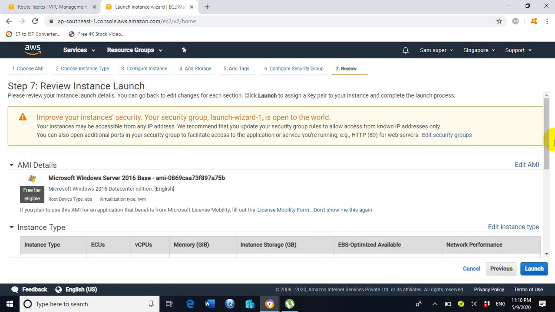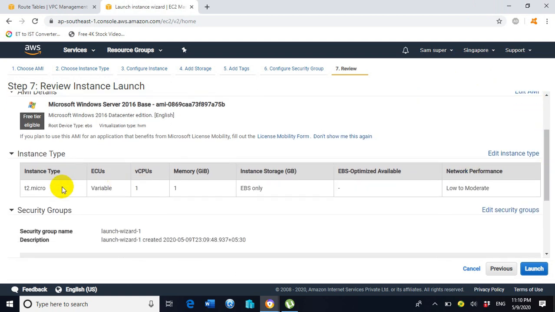So now we are redirected towards step number 7. Step number 7 is saying us to look at the summary, and thus it will show the summary of all the steps we have just performed in the previous wizard steps. It is showing T2 micro.